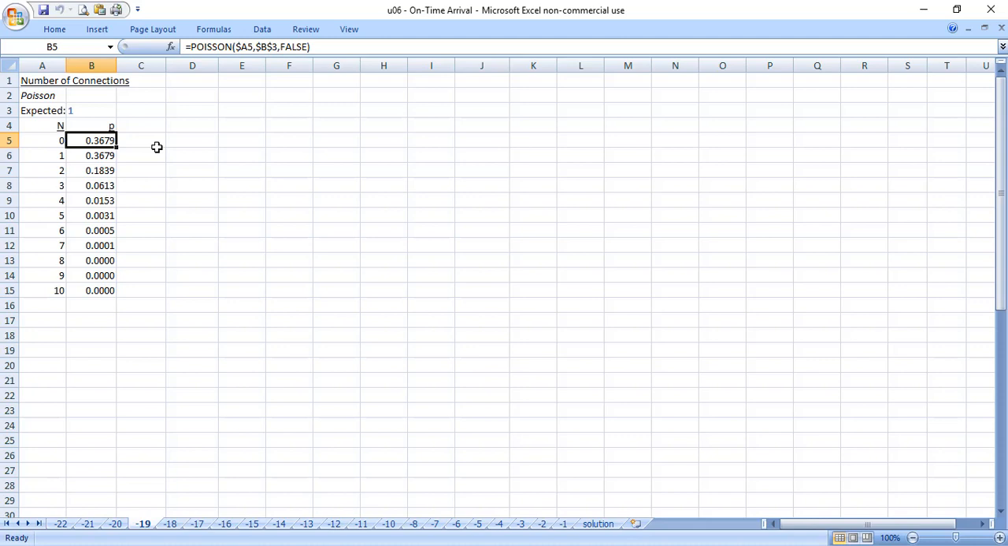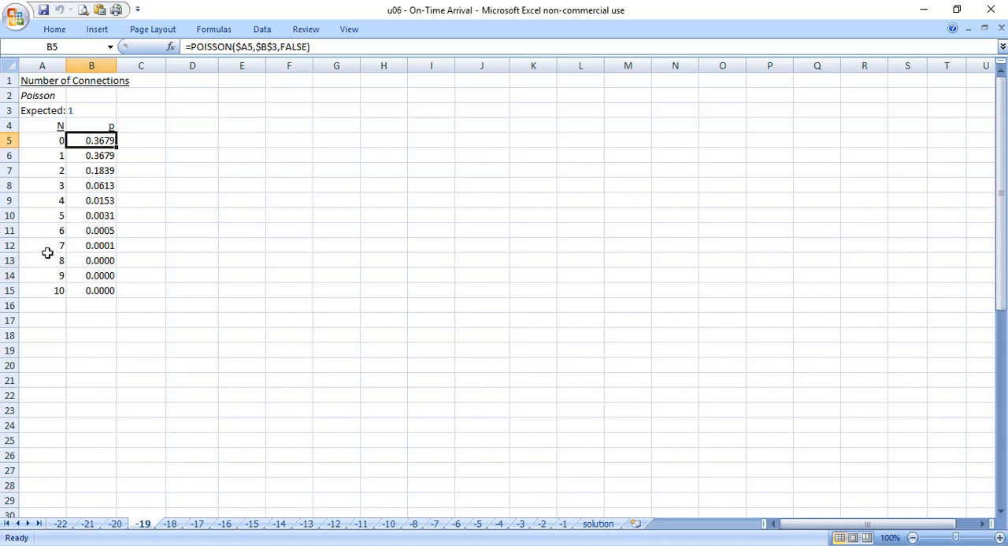So keep in mind as you look through this, what problem are we trying to solve? It's the probability of getting to our destination without having missed a flight. So if there's a 36% chance we won't have any connections at all, then there has to be at least a 36% chance we'll get to our destination without missing a connection. We wouldn't have any connections. There's a 37% chance we'll have only one connection, and then the probability falls very quickly after that.